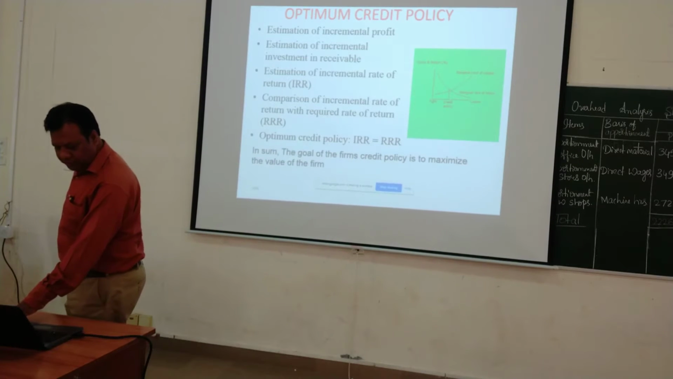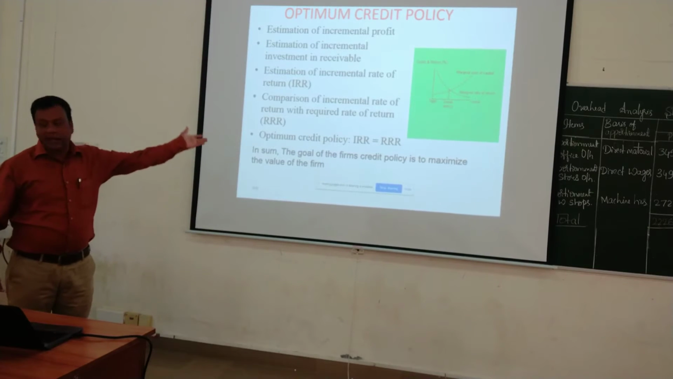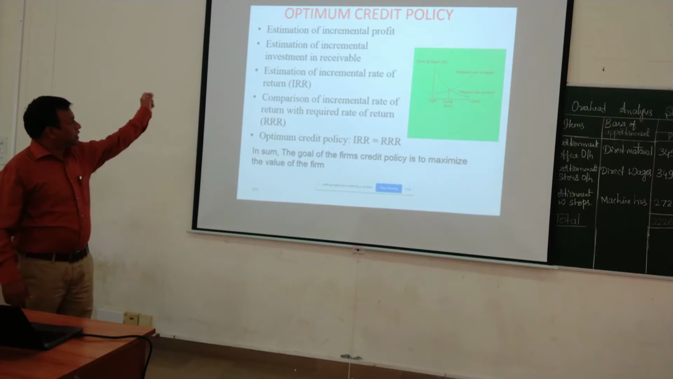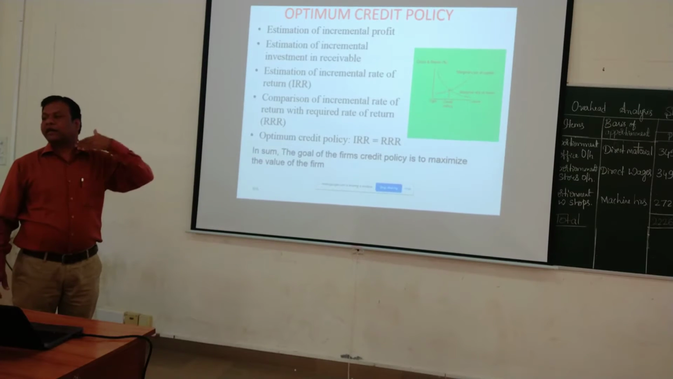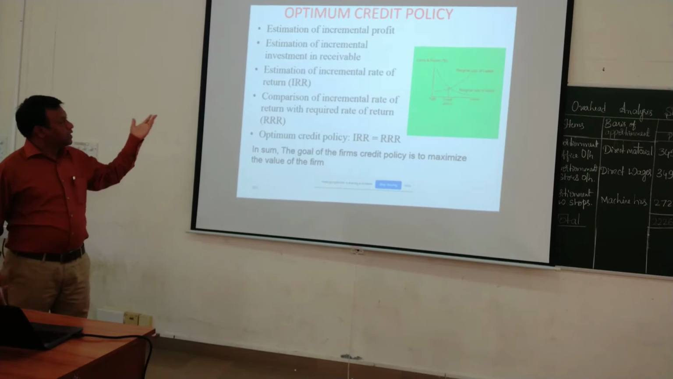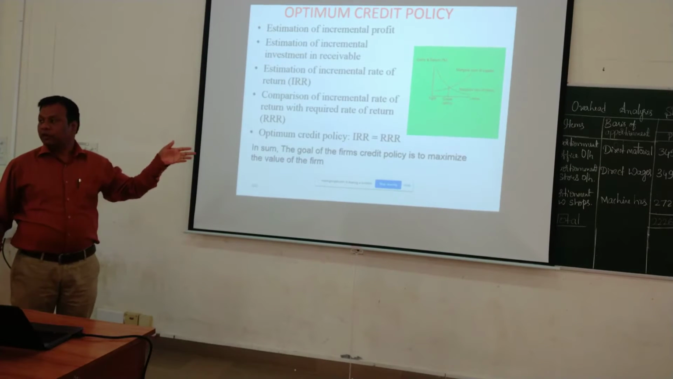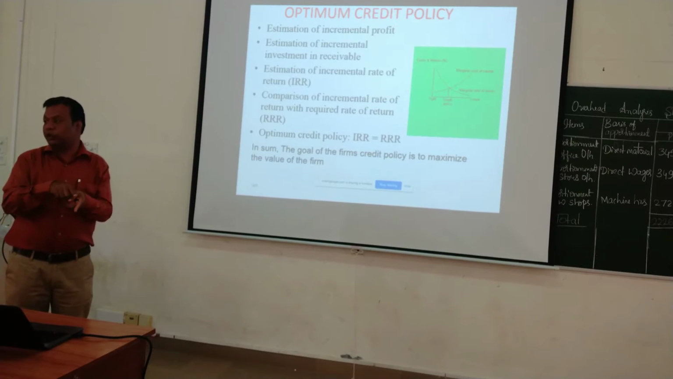Okay. So this is basically the optimum trade policy. This is how we are going to evaluate the problem, as I have written here. Estimation of incremental profit: what is the additional profit I am going to get if I extend the credit? Estimation of incremental investment in receivables: to get an additional profit, what is the additional investment I have to make?